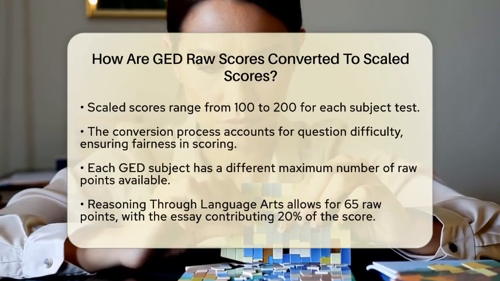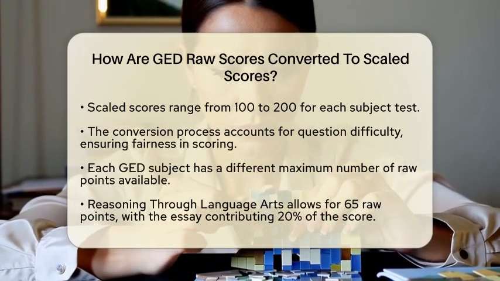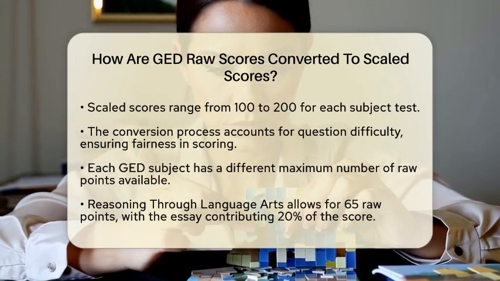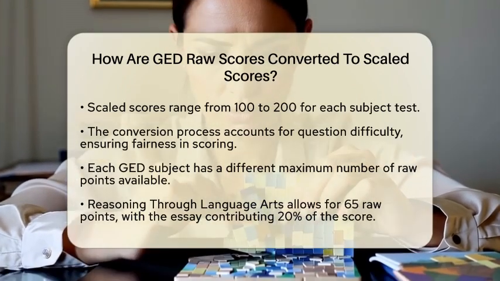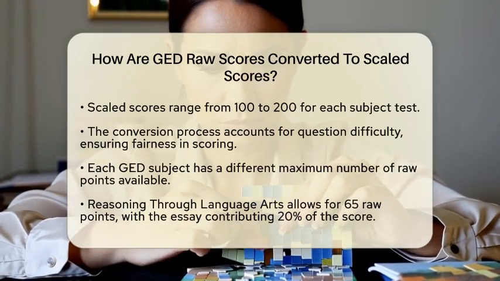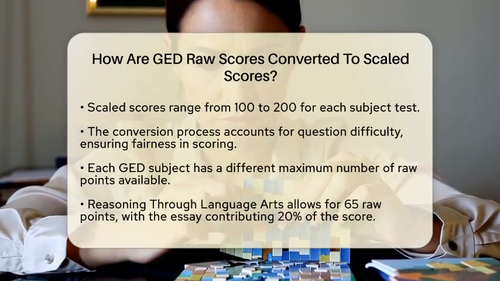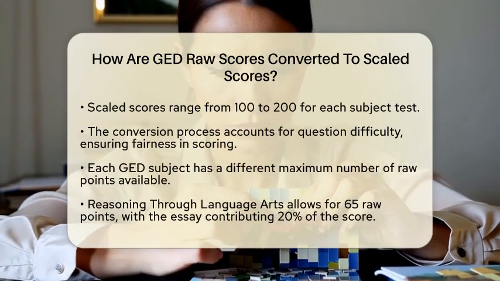The conversion process takes into account the difficulty level of the questions you received. For instance, if a test form is harder, a lower raw score might convert to the same scaled score as a higher raw score on an easier test form. This ensures that everyone is judged fairly.